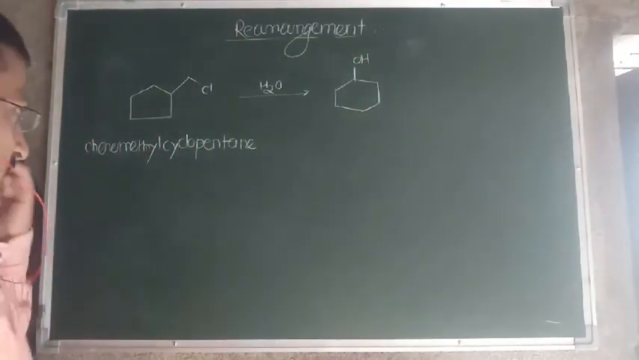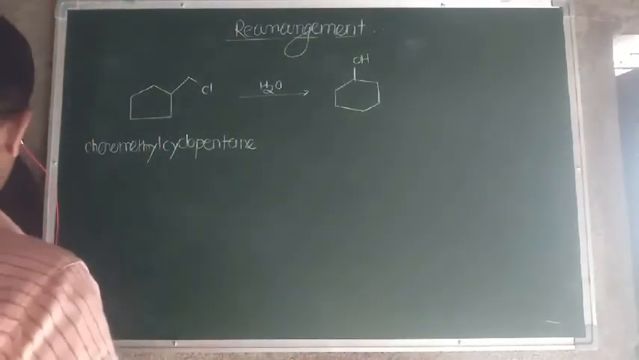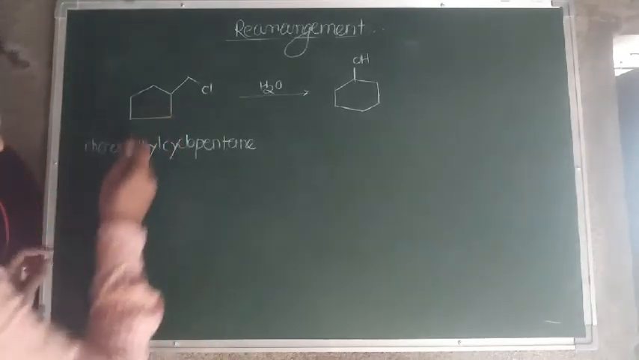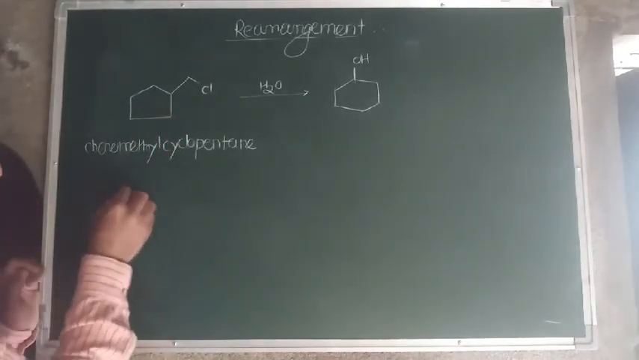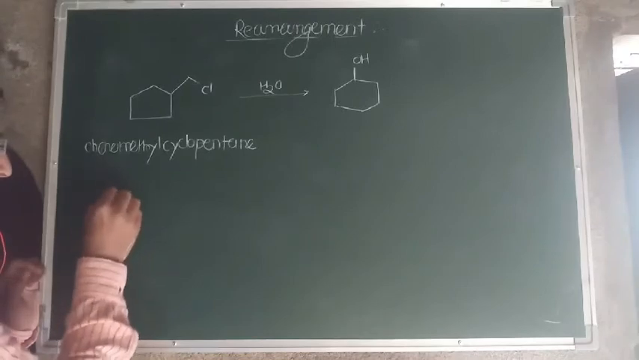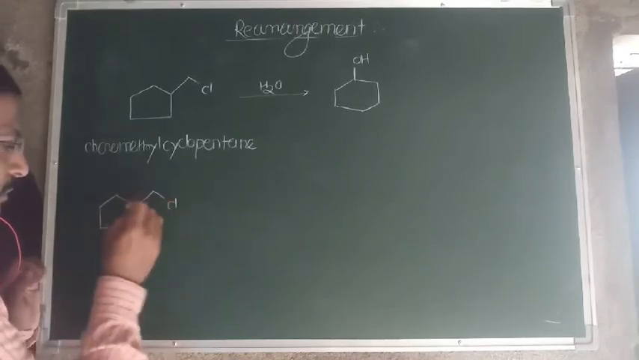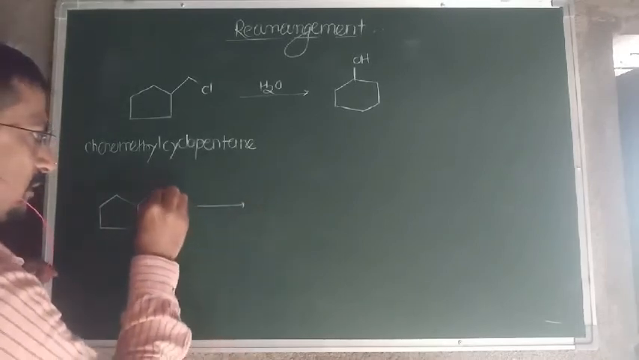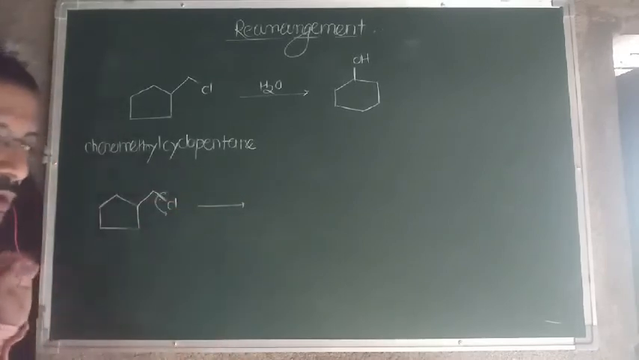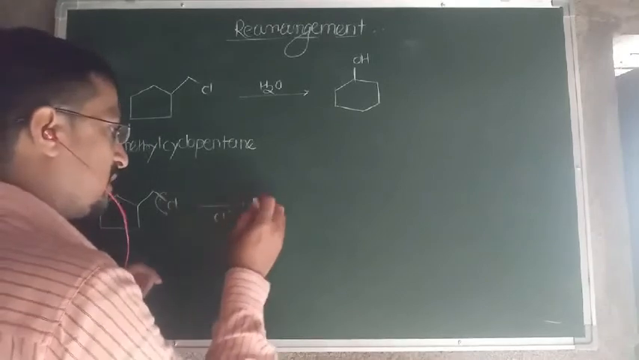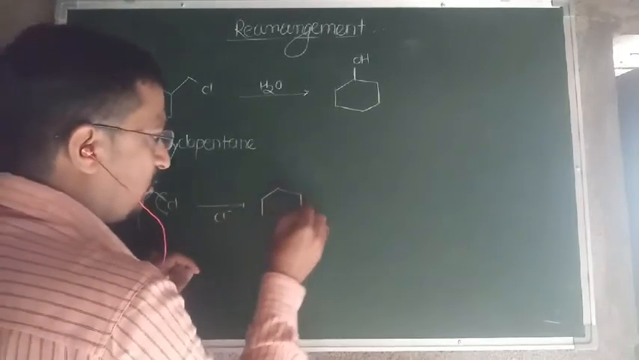Now see, as far as the mechanism is concerned, here in this chloromethyl, first the electron pair is removed along with chlorine, so Cl minus leaves, and this results in the formation of a carbocation.